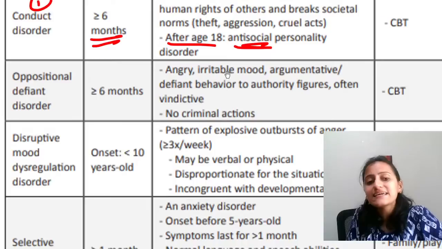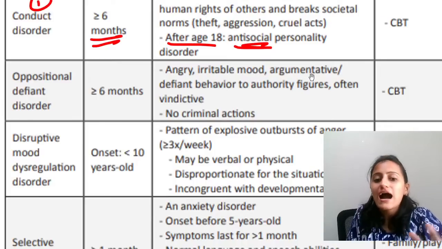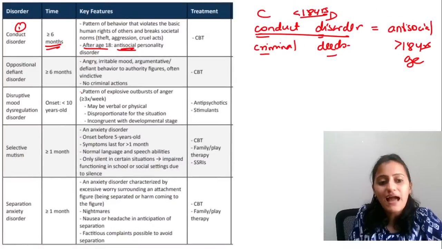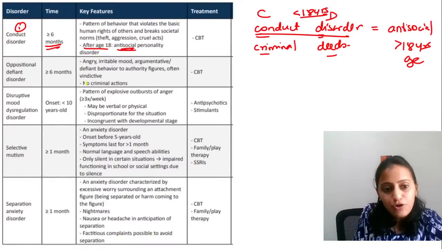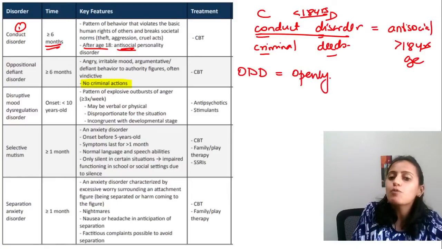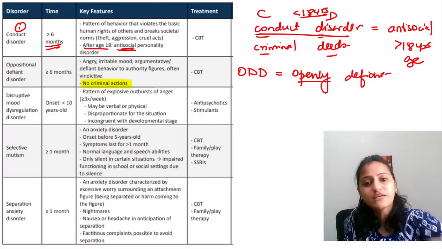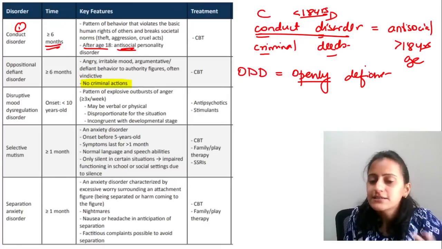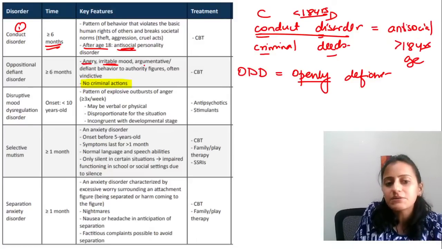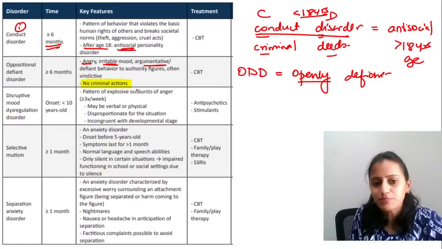There is angry, irritable mood, argumentative, defiant behavior to authoritative figures and often vindictive. No criminal actions would be there. Remember that oppositional defiant is basically openly defiant, like not listening to the authoritative. If you say do this, I don't want to do it. So openly defiant, angry, irritable mood, arguments, all those would be there.